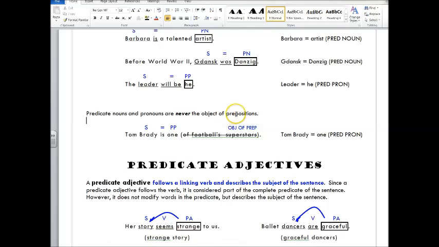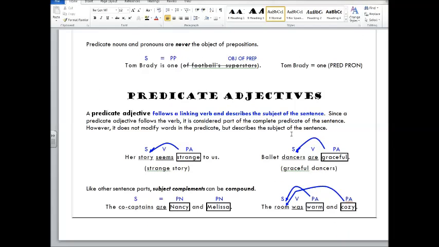They are never objects of prepositions. Tom Brady is one of football's superstars. Tom Brady does not equal a superstar, not in our sentence structurally. Of football's superstars is a prepositional phrase and should be crossed off. Okay? So one is a pronoun. It's an indefinite pronoun. And so Tom Brady equals one. One is our predicate pronoun, describing Tom Brady for us.